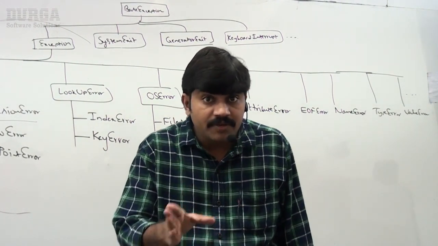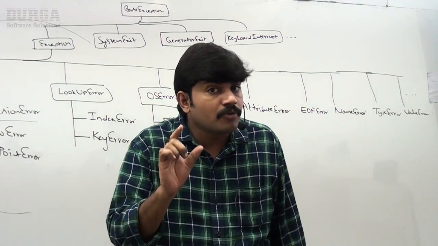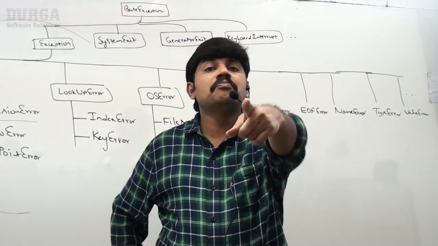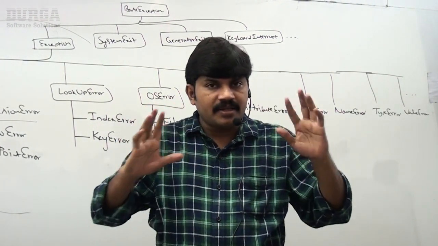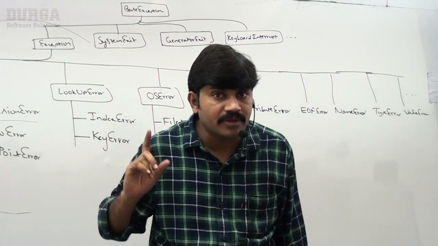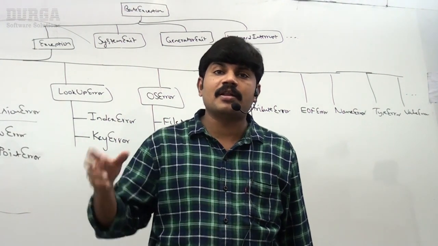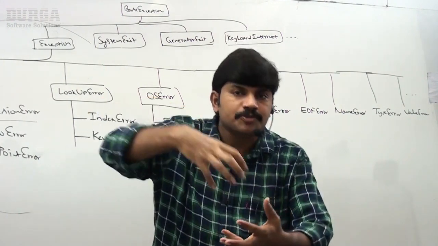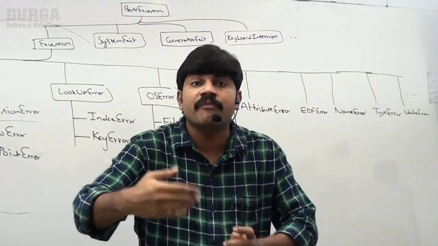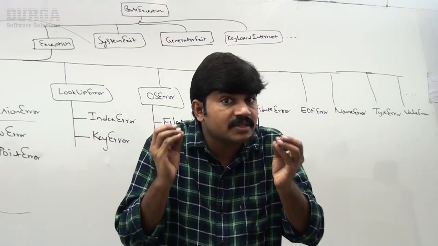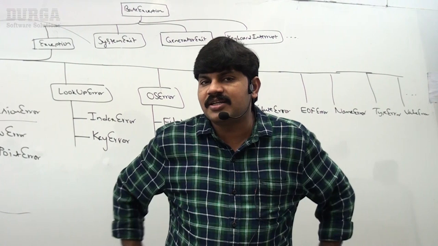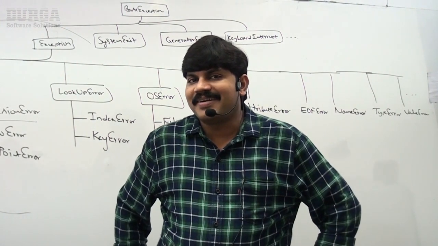Clear? Even in the next videos I'm going to touch this point. Which is the parent of zero division error? Immediately you have to tell arithmetic error is the parent. Which is the parent of arithmetic error? Immediately you have to tell exception. Which is the parent of exception? Base exception. We are going to use these parent and child relationships in the next videos to discuss some important conclusions.